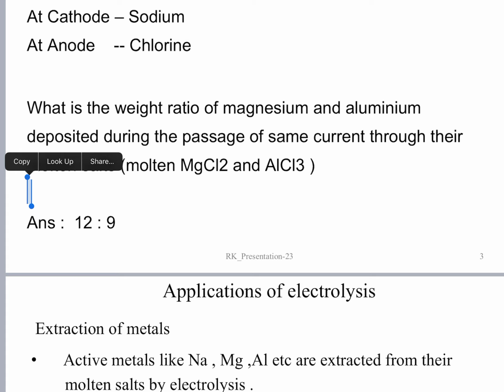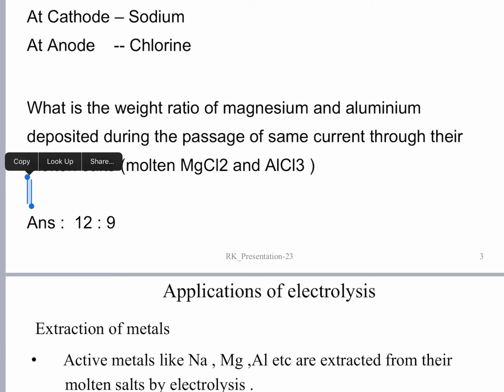So the valency of aluminum is 3+. The atomic weight of aluminum is 27 grams per mole.